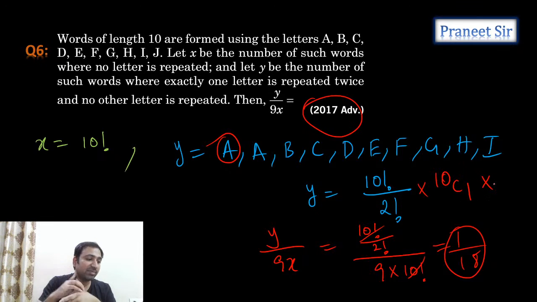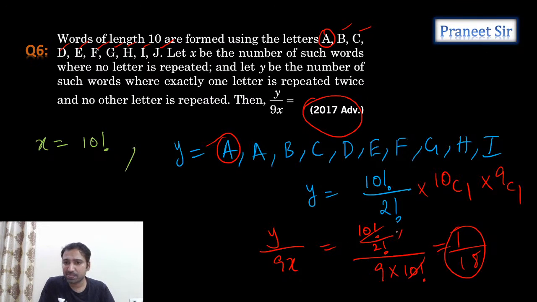And one letter has to miss. How many ways does one letter have to miss, guys? Isn't it 9C1 ways? Why? Because whatever letter is getting repeated, that letter should not be missed. Other than this A, of the remaining 9 letters, one letter should get missed. So 10C1 into 9C1. Now you substitute this value, guys.